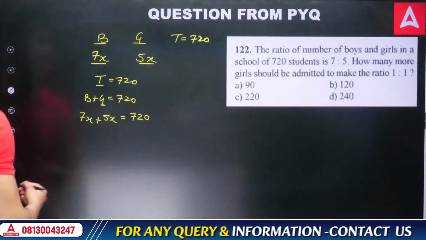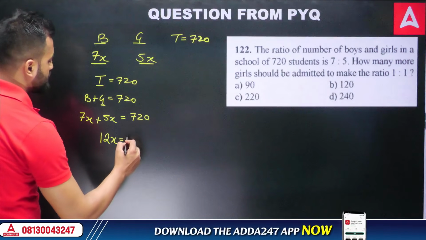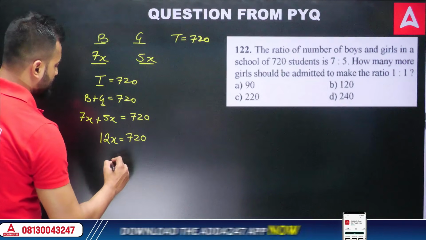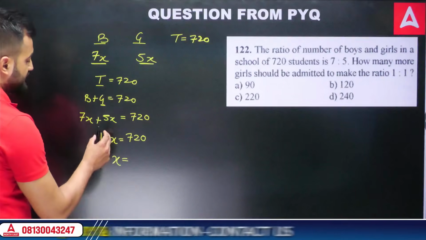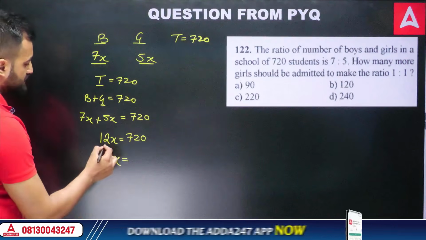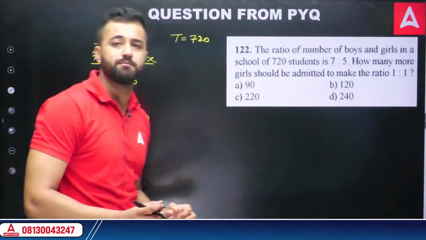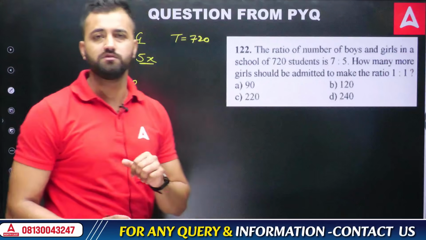Yes, so simplify this. 7 plus 5 is going to be 12, so 12x is going to be equivalent to 720, and therefore x is going to be how much? If I take this 12 to that side, this is the knowledge of simple equations which I was talking about. You should know that when a number gets multiplied, and you take that number to the other side, you always end up getting a division. Okay, there are rules in simple equations.